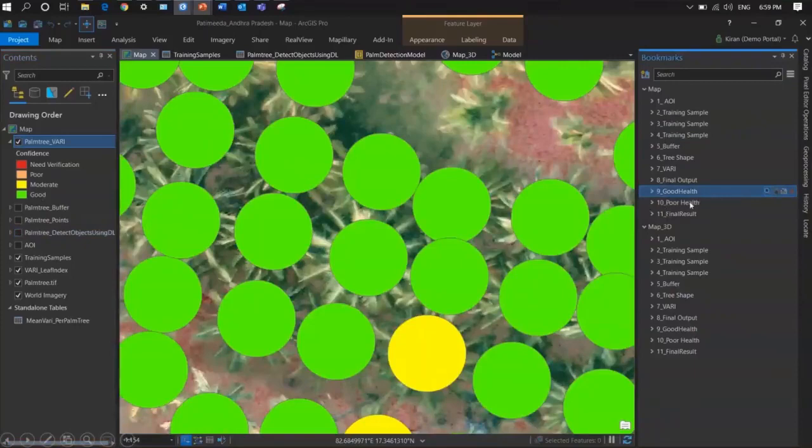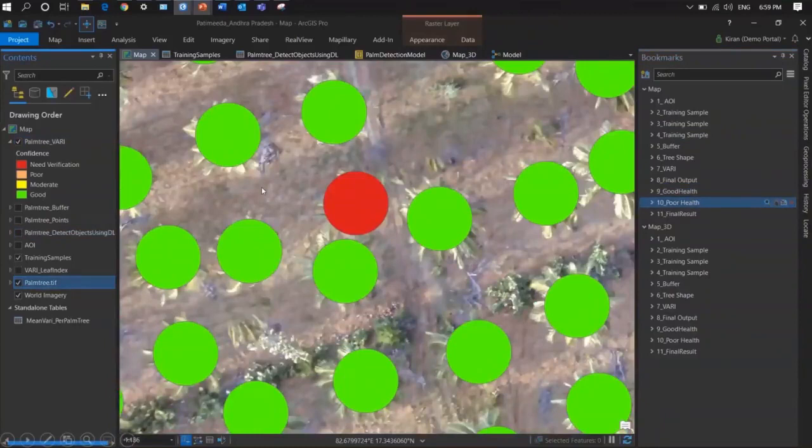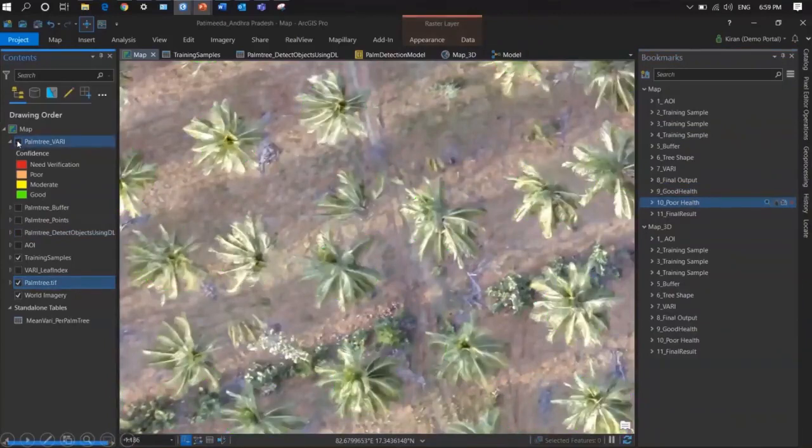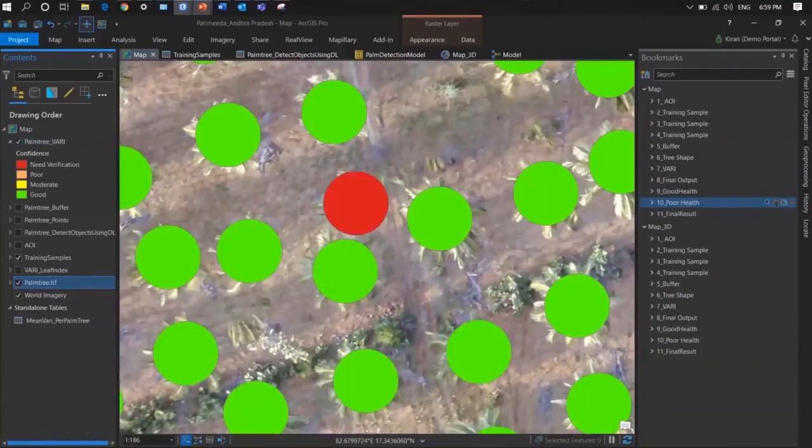Some of the trees need verification, you can see them in red. I can disable this and you can view. Really, it's fine. But again, I don't want to stick to the 2D. I want to go into the 3D, and I want the real world feeling, so I can take immediate decisions.